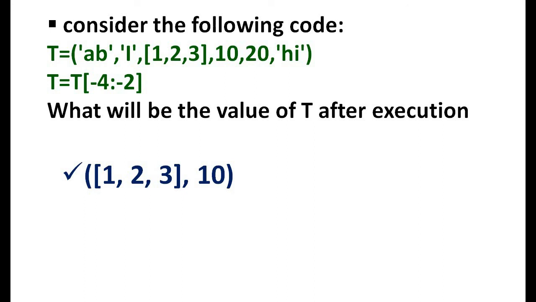We have already discussed slicing in list, so we will just go through the answers. Minus 4 is here, that is minus 1, minus 2, minus 3, minus 4. From minus 4 onwards up to minus 3 because the stop value is minus 2. Up to the value just before the index minus 2. That is here at minus 3.